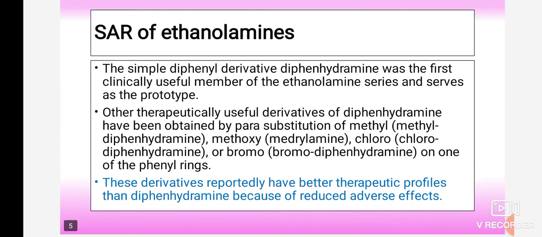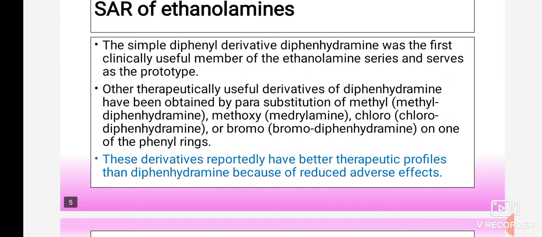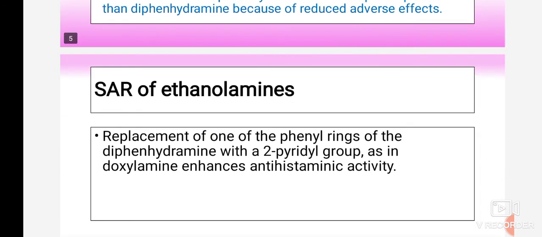So in structural activity relationship, we have to explain the adverse effects of diphenhydramine and the increase in the therapeutic profile due to substitution with different groups at the para position.